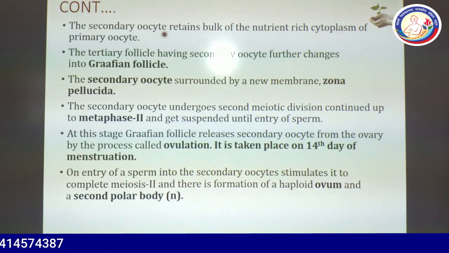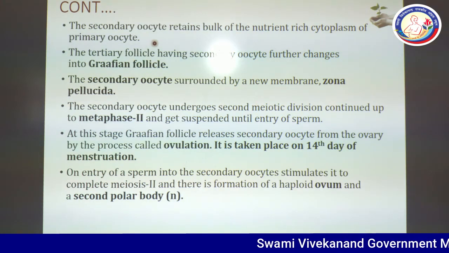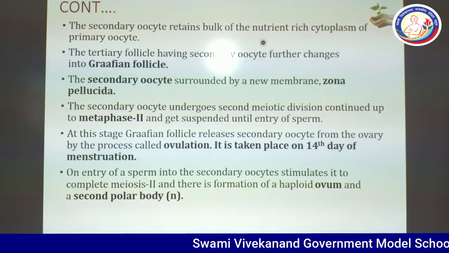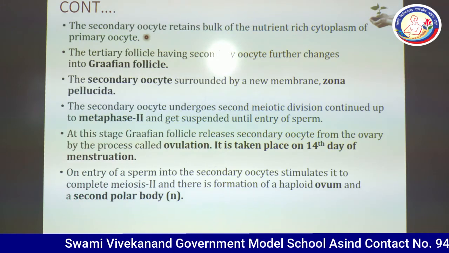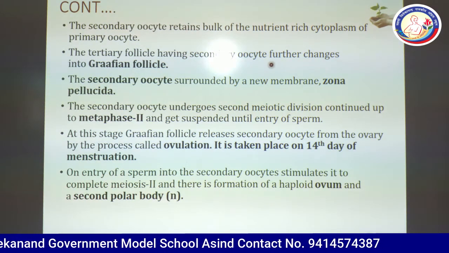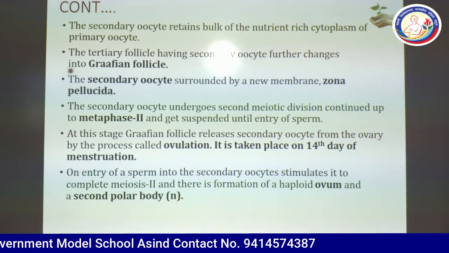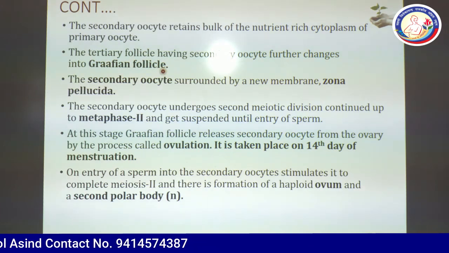The secondary oocyte retains the bulk of the nutrient rich cytoplasm of the primary oocyte. As we know, the primary oocyte possesses nutrient rich cytoplasm and it is carried on to the secondary oocyte. The tertiary follicle having the secondary oocyte further changes into a mature follicle known as the Graafian follicle.